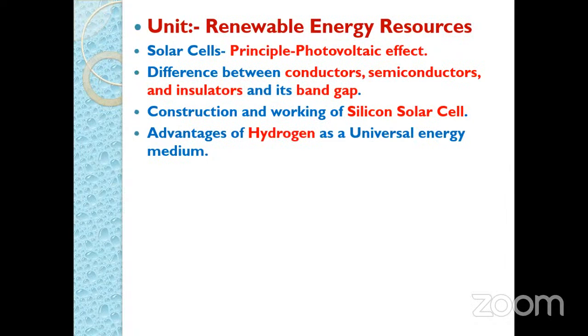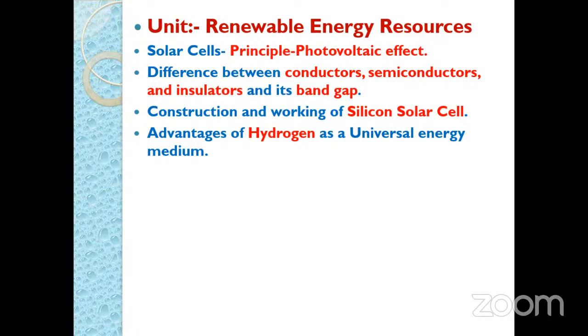Then in the unit 3rd, one more chapter is given, renewable energy resources. In that, the major source considered is solar energy. In the solar energy, we have to mention the principle, that is, the solar energy works on the principle of photovoltaic effect. Photo means light and voltaic means conversion. So conversion of light or sunlight into the electrical energy, this is nothing but the photovoltaic effect.